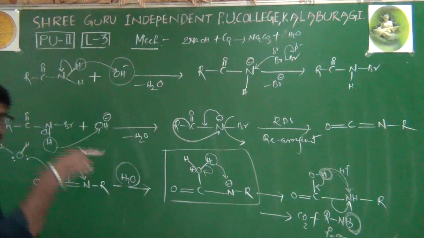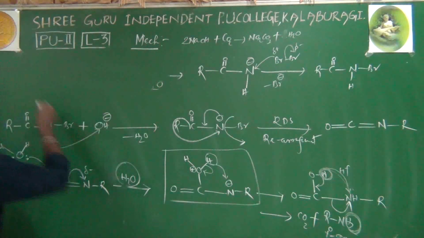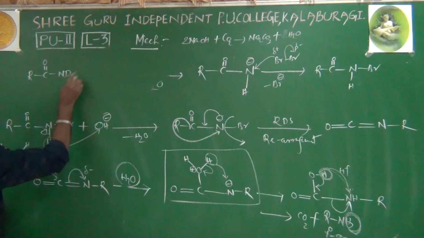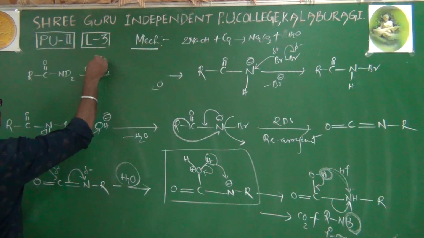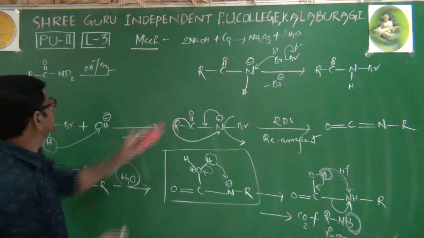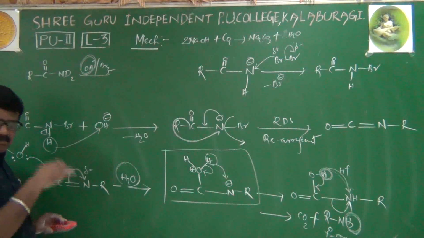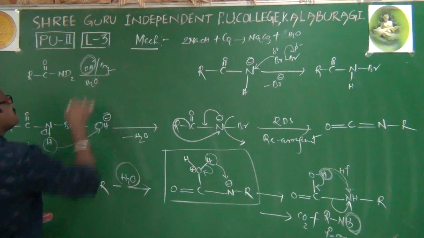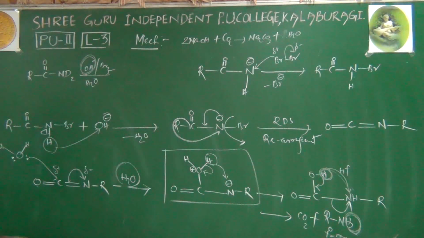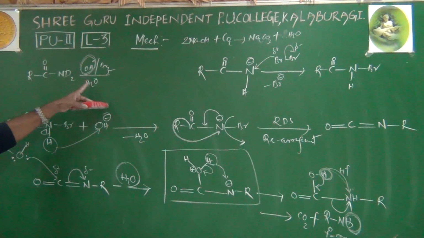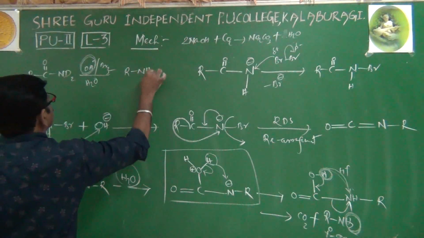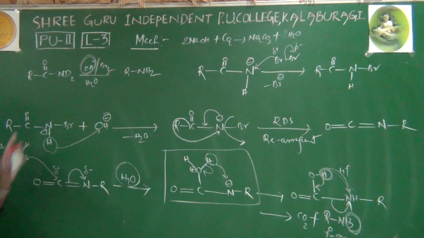That's why we'll go back to our question. The question I have asked is RCOND2 with OH minus as well as Br2. And what is the answer? The answer is OH minus. If it is mentioned, we have to think that hydrolysis is taking place. OH minus given means hydrolysis takes place, that is, H2O we have to use. During the hydrolysis, ND2 is not obtained. We will get RNH2 only.